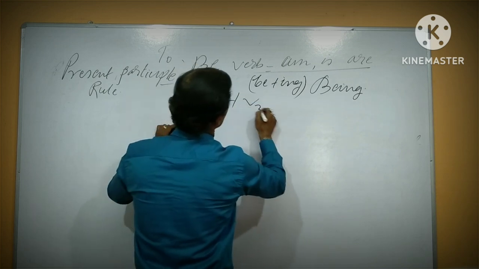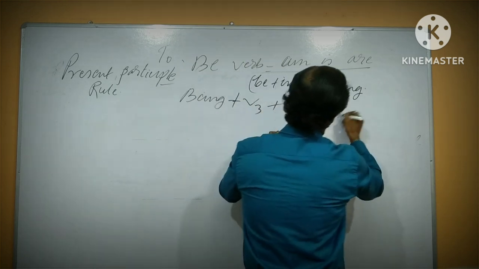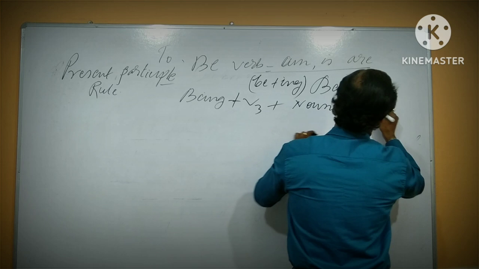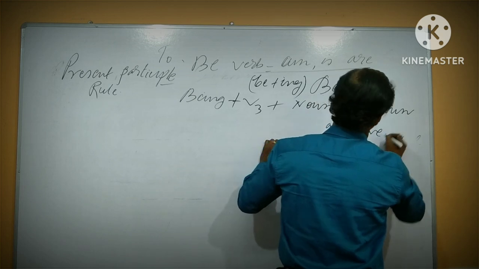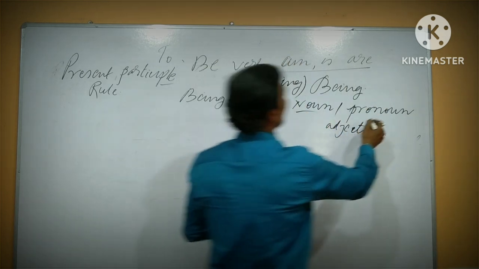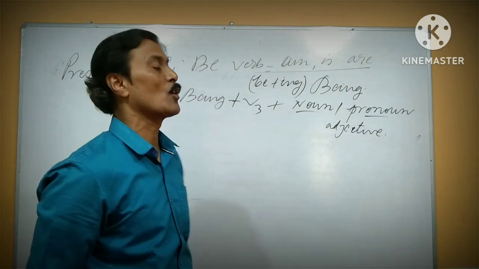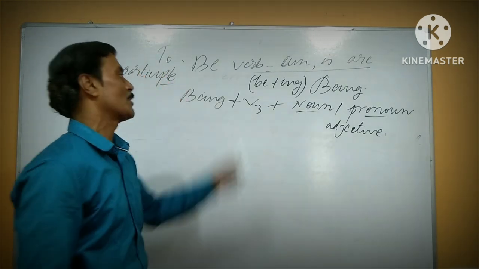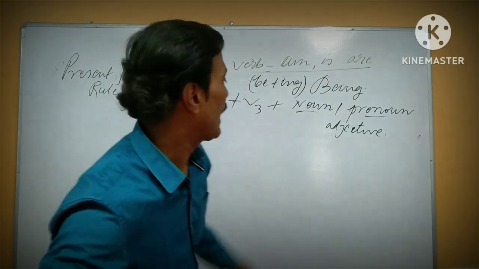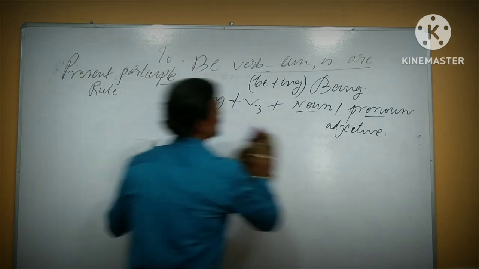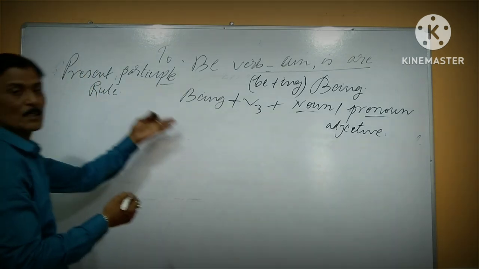Okay, being plus V3, and it is sometimes used with a noun, pronoun, or adjective. Let me give an example to make sure all of you understand. A rolling stone gathers no moss. We do not board the running train. In this way it is used as a noun and pronoun, and an adjective is also used. These are the rules for the present participle. And an example of how to apply the rule.